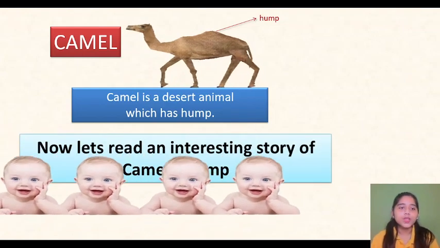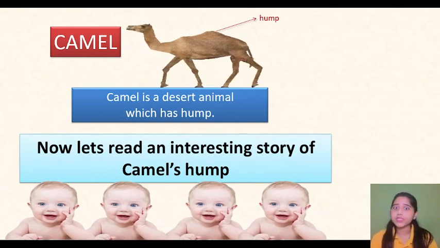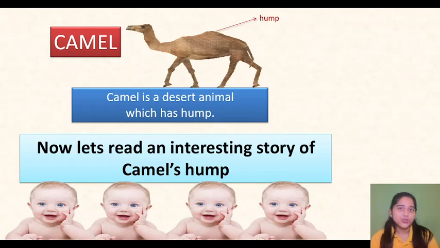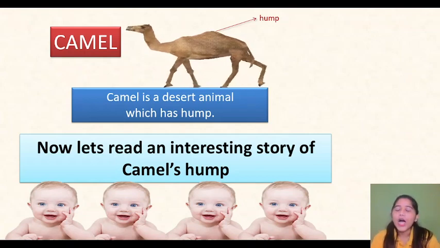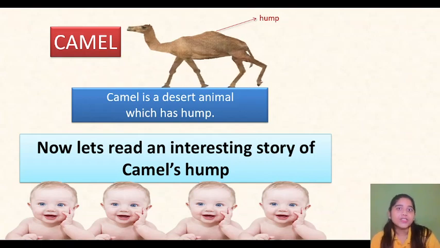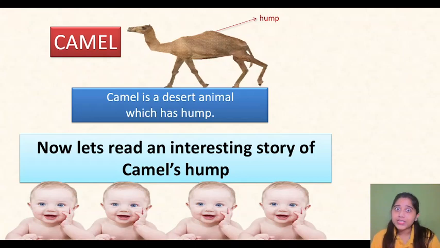So now let's read an interesting story of the camel's hump. Let us know why the camel has this hump on its back. See, our little kids are so interested in knowing the topic. So let's proceed. Now we will read that text.